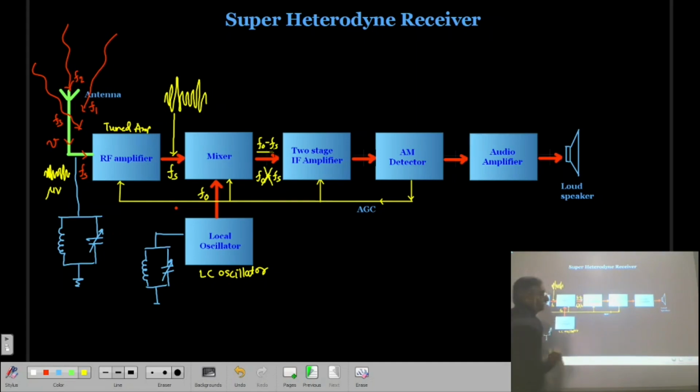FO minus Fs is selected, which is known as the intermediate frequency Fi.